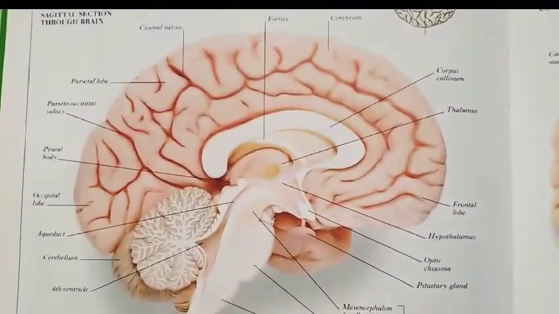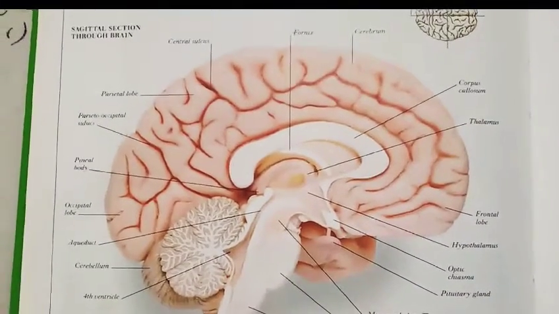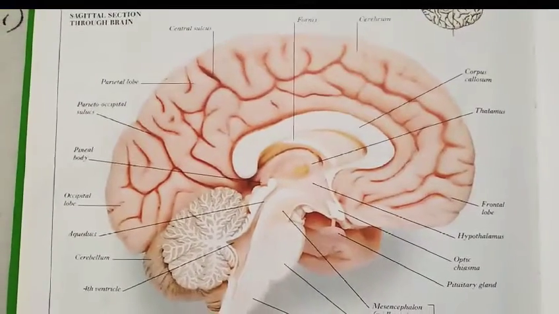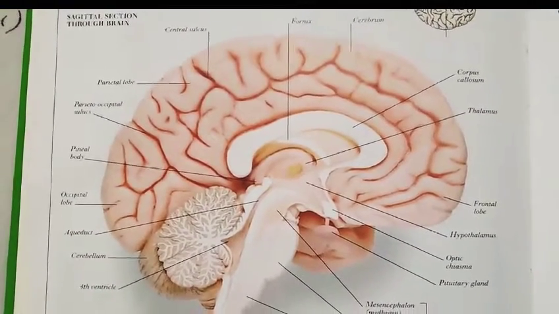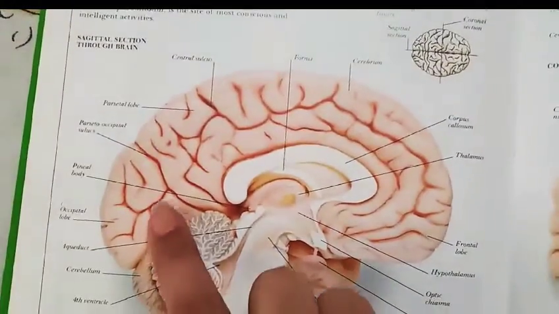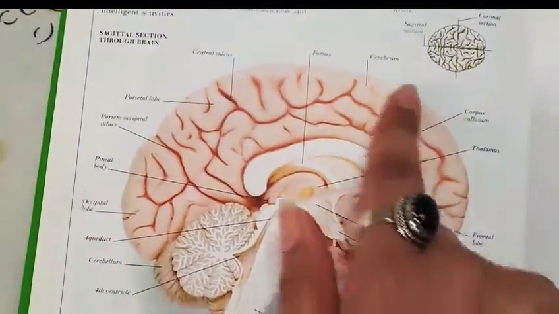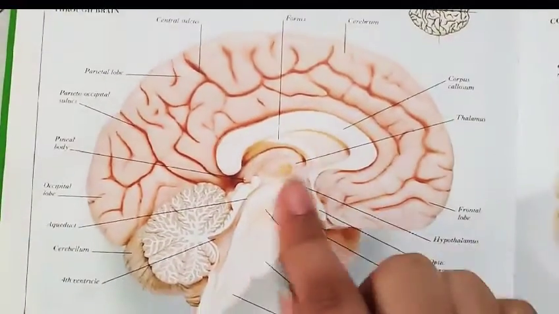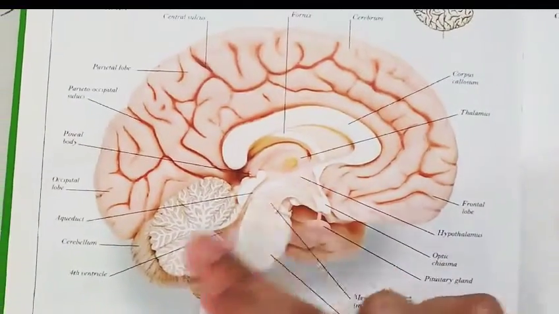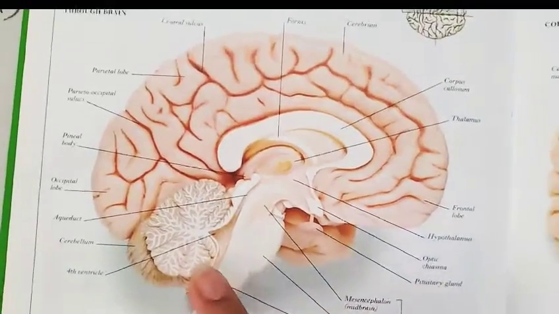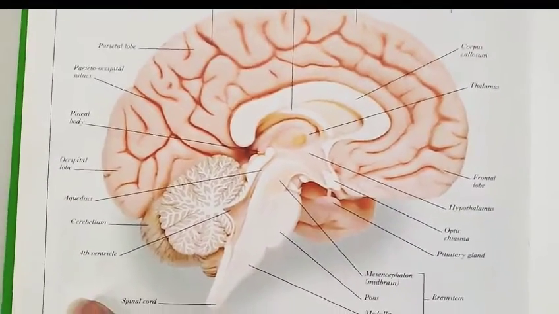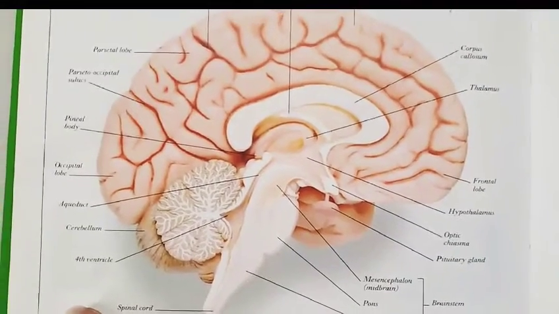Okay, so this is about the brain, and it is mainly divided into three portions: the forebrain, midbrain and hindbrain. Now what is the forebrain, what is the midbrain, and what is the hindbrain? The portion you see here is the forebrain, the portion present here is the midbrain, and the portion present here is the hindbrain. So basically the brain is divided into three parts. Now what are the functions of these parts?